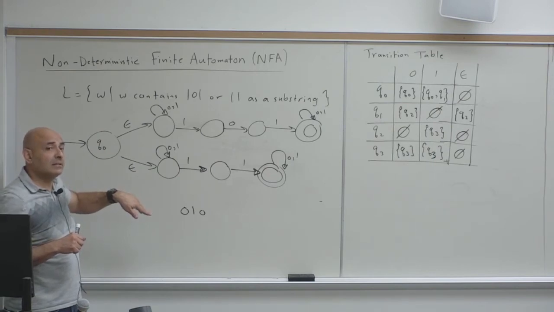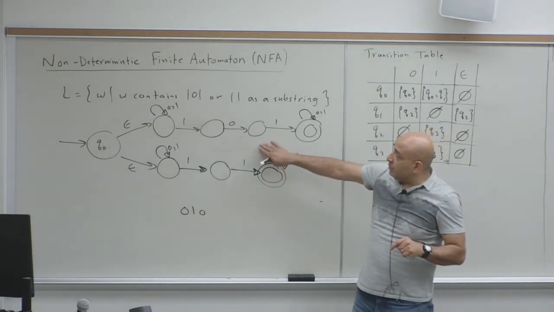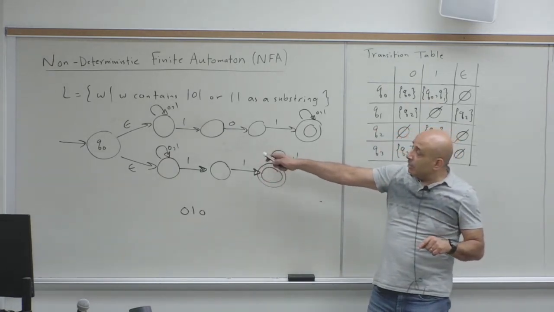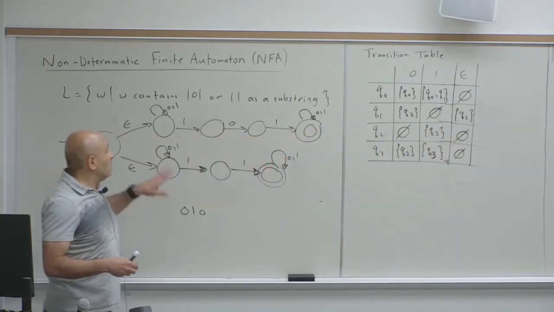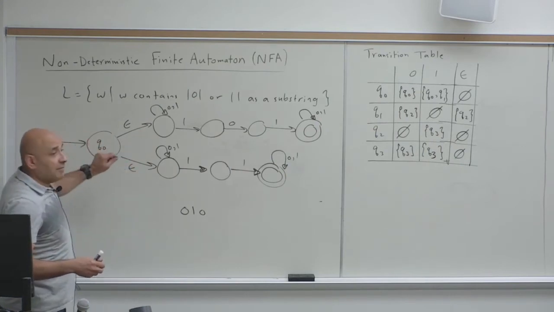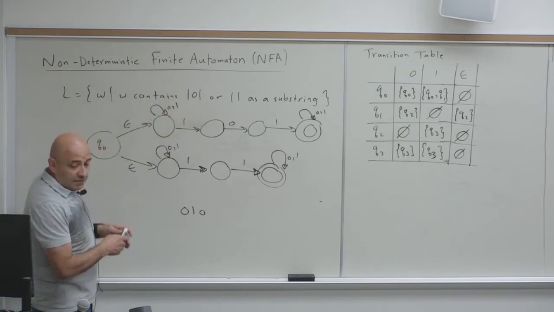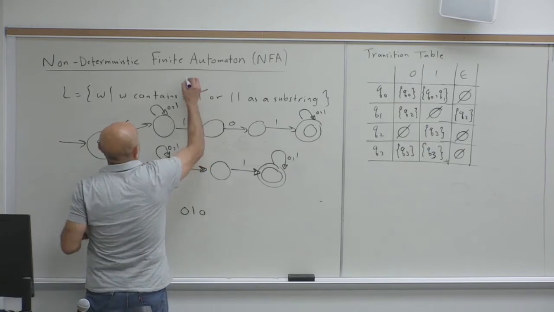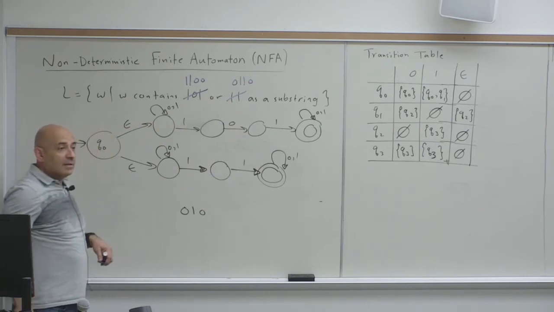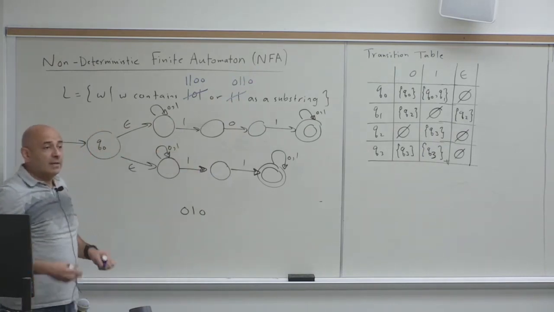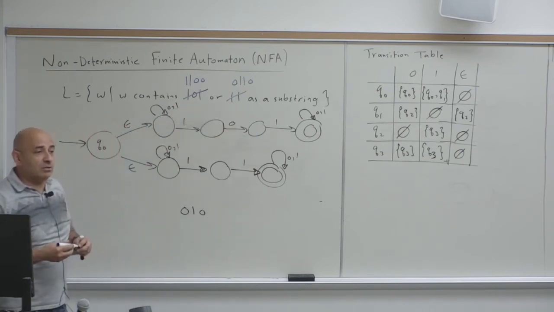Yes? You tracked all the possible paths with the epsilon? No, they're equivalent. Both NFAs are equivalent. The advantage in drawing the NFA like this is that this is more systematic. You can use this approach to construct an NFA for any two substrings. So if I change the substrings to 1, 1, 0, 0 and 0, 1, 1, 0, you'll still be able to write an NFA this way. You'll branch on epsilon, and then you'll do an NFA for this and an NFA for this. And that's all you need to do.